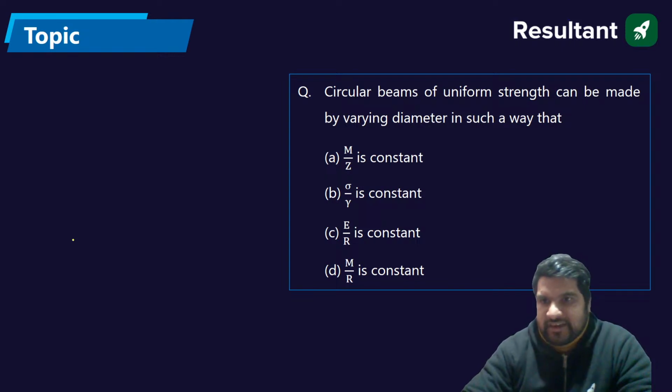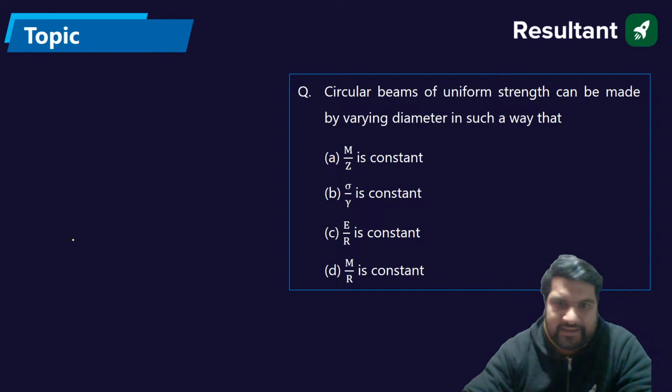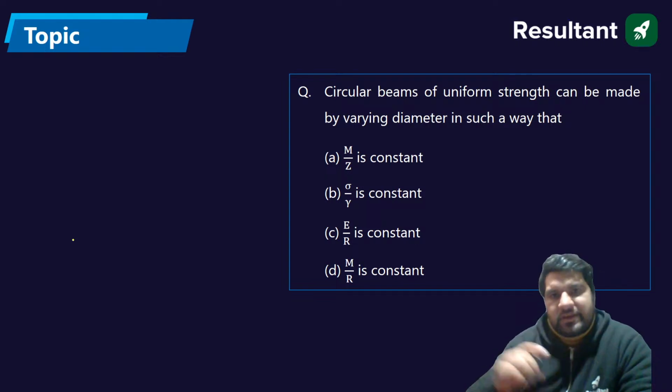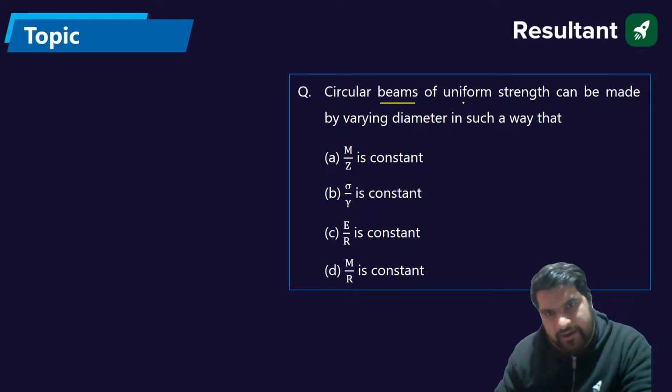A circular beam of uniform strength can be made by varying its diameter in such a way. So what should be the answer? We have a circular beam of uniform strength that can be made by varying diameter.